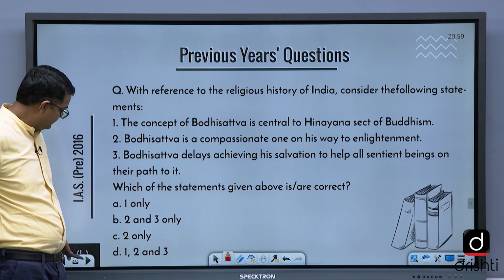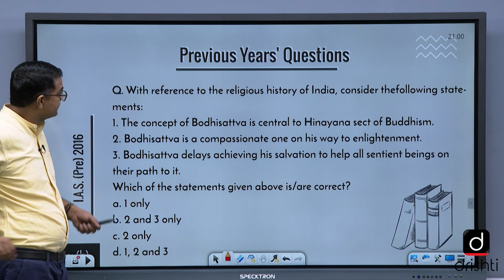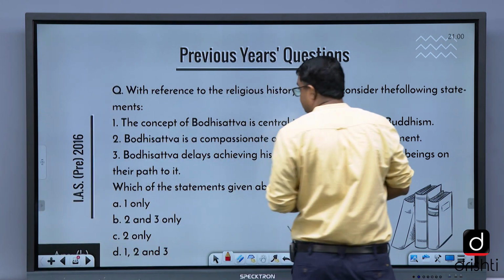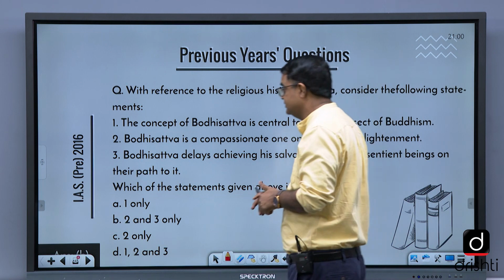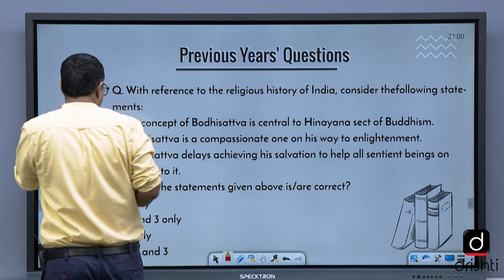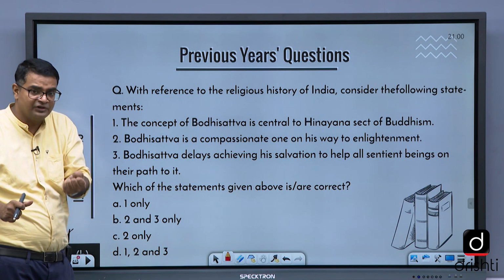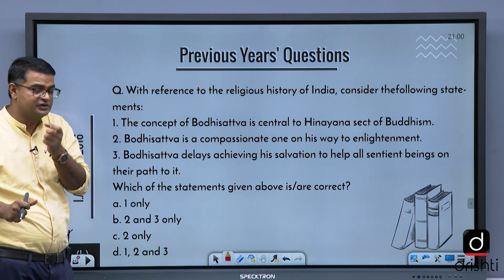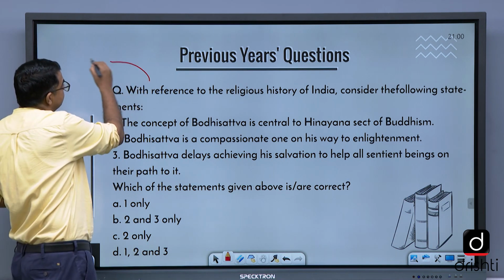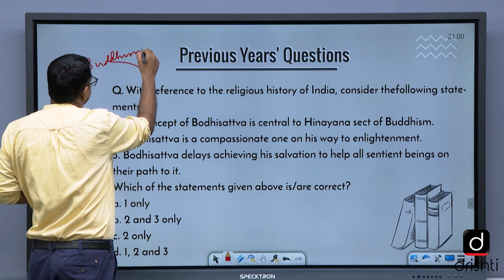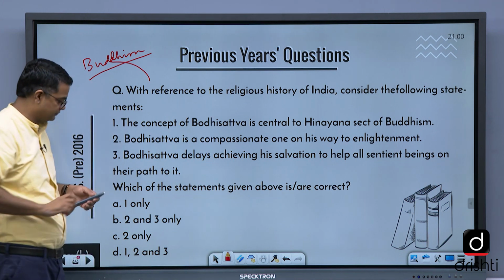Previous year's paper. With reference to the religious history of India, consider the following statement. See, this is part of Buddhism. The maximum questions from religion and philosophy come from Buddhism and Jainism. So it is from Buddhism. You see, this question was asked in 2016.